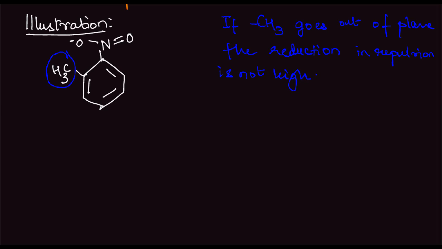Whereas if the NO2 group, which is much bulkier, goes out, then the reduction is very high. So this is the reason the NO2 group will go out of plane, and now the NO2 group shows mesomeric effect, and that mesomeric effect will not take place in the benzene ring.